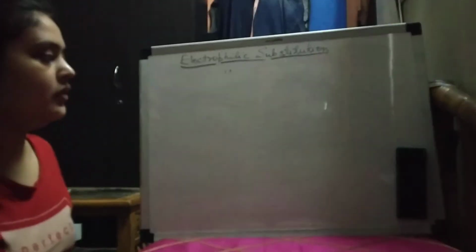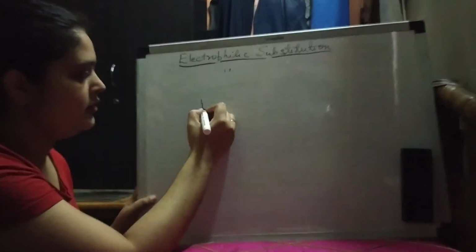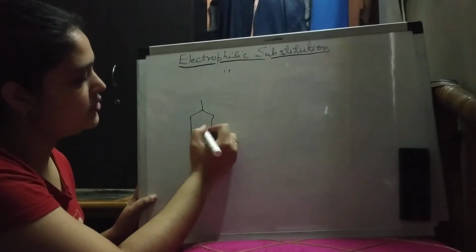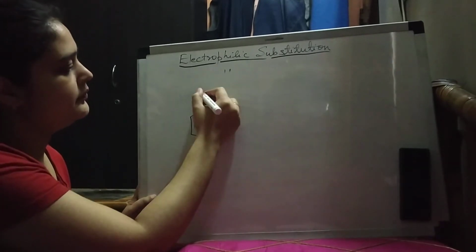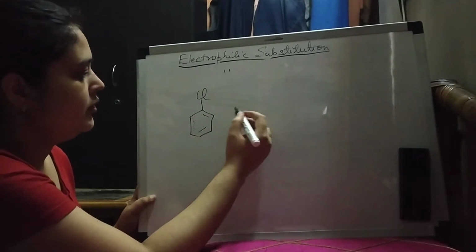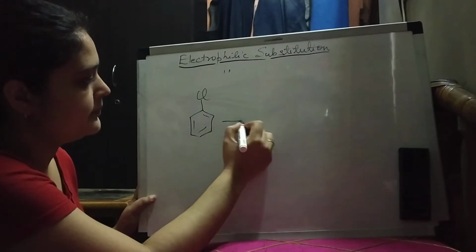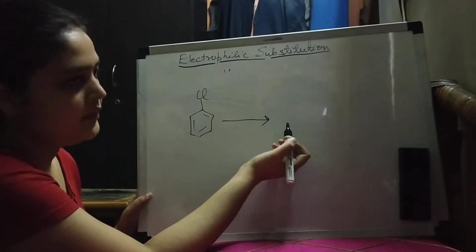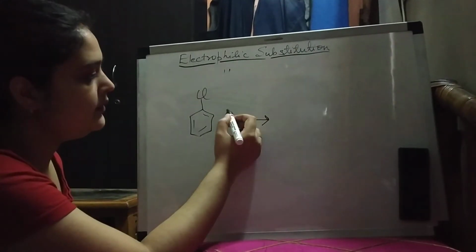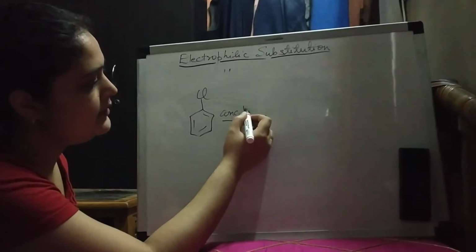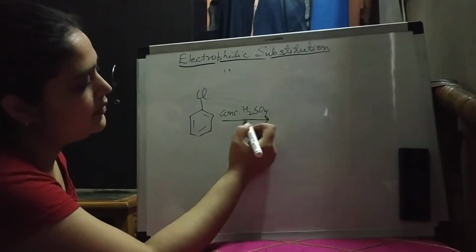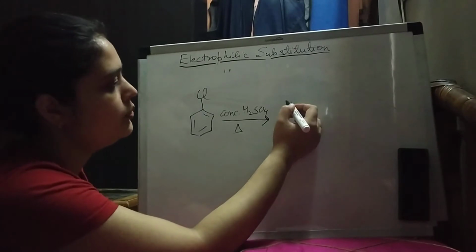We studied halogenation, we studied nitration, now is sulfonation. In sulfonation, let us take chlorobenzene. What will you add? Concentrated sulfuric acid and you will heat. So what will you get?